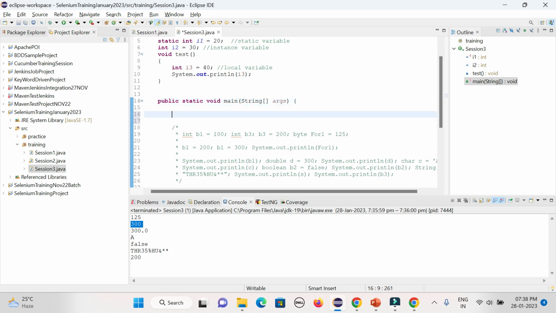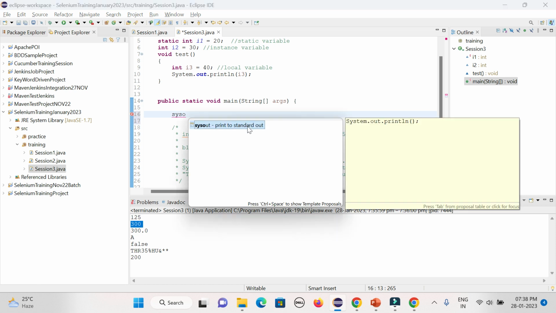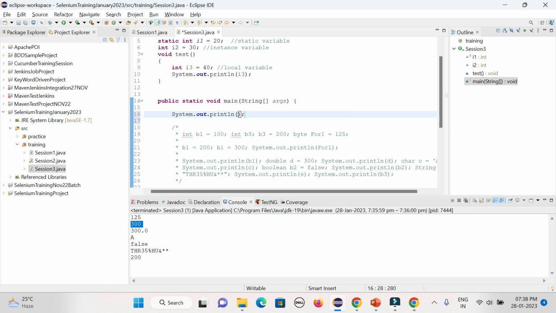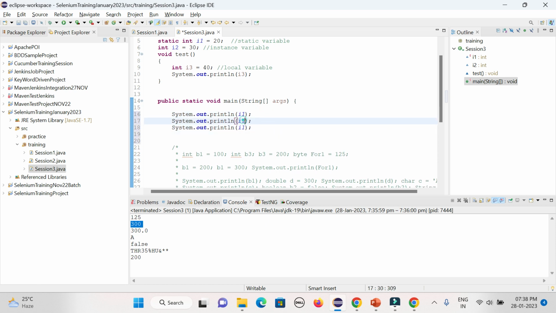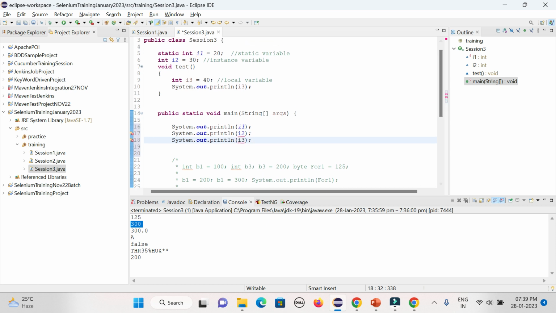Now let's try to print out I1. You could see no error message. Now let's try to print out all the variables here, I2 and I3, and let's see the error message. You could see for I2 and I3 an error message is coming, for I1 no error message.